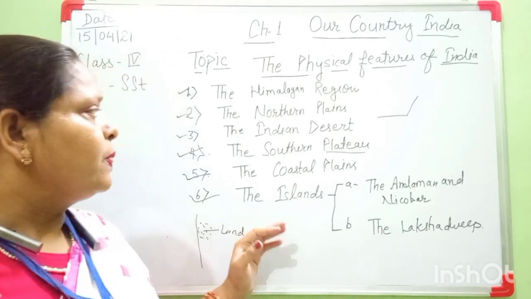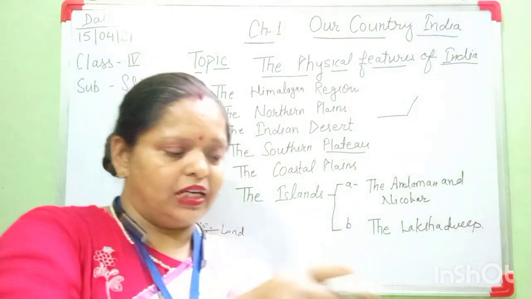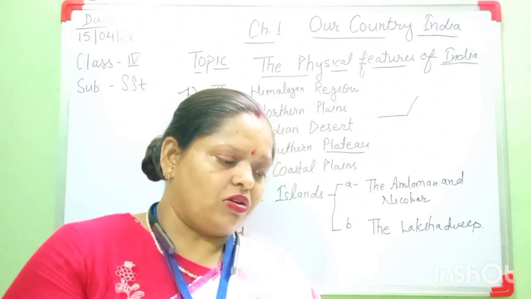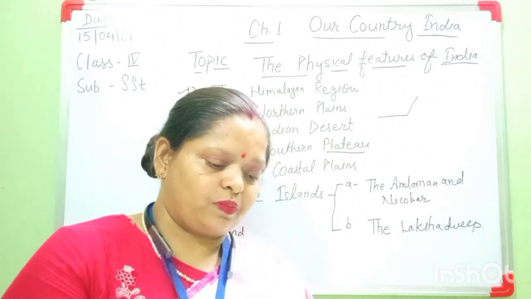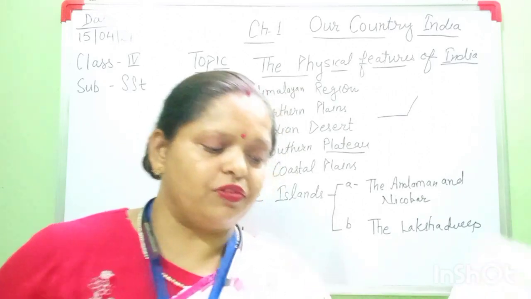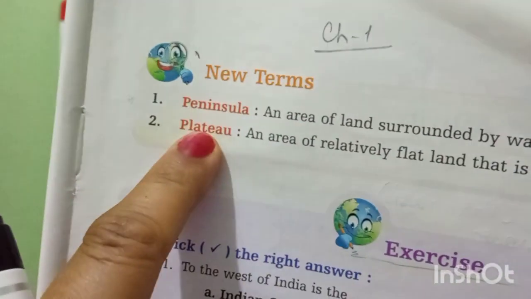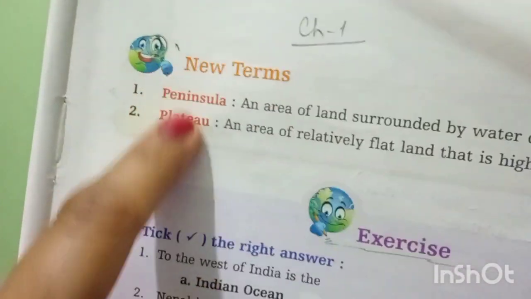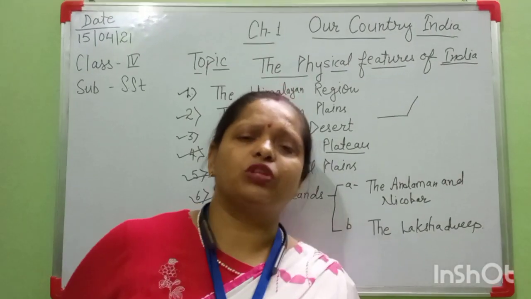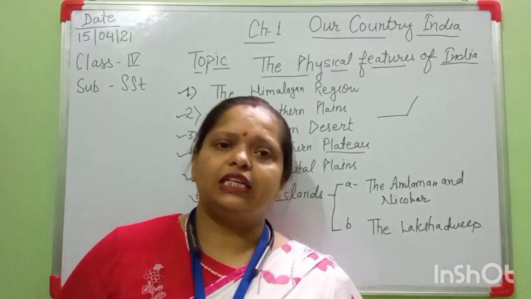Okay? All things are clear now, and this is your homework, beta. All of you write the four neighboring countries of India in your book also. And learn these new terms also, two new terms from this chapter, peninsula and plateau. All of you learn them. Okay, beta? In the next class, we will do the book exercise from this chapter. Till then, have a nice day.